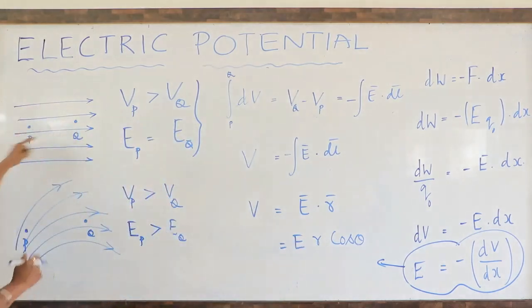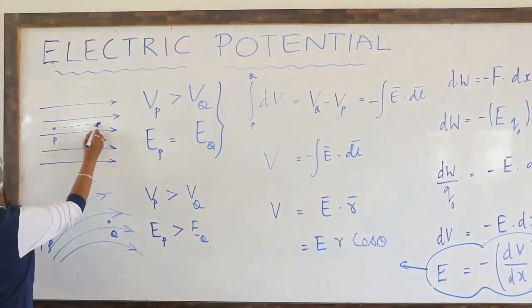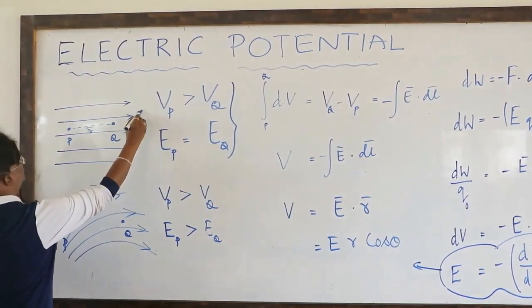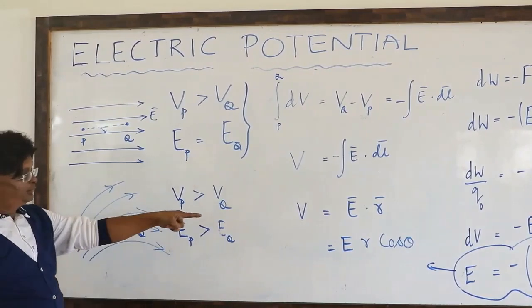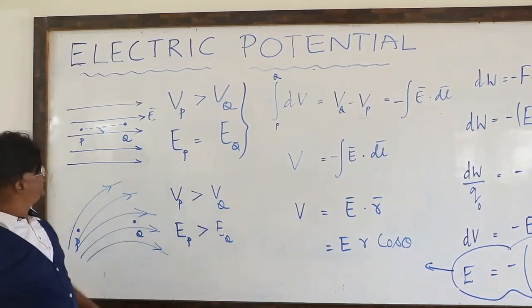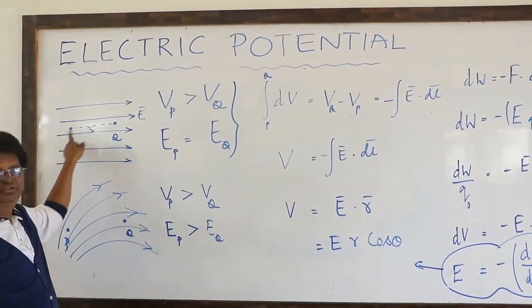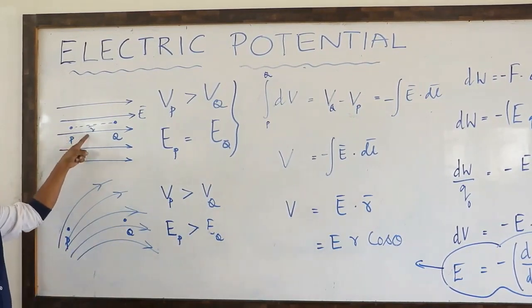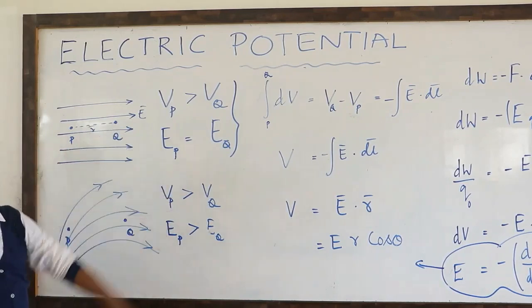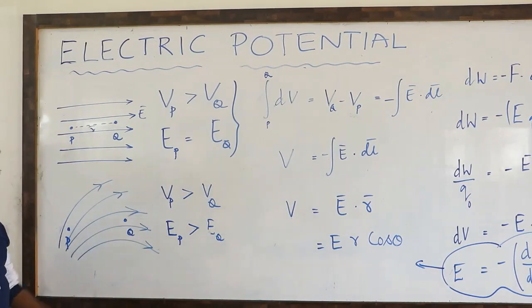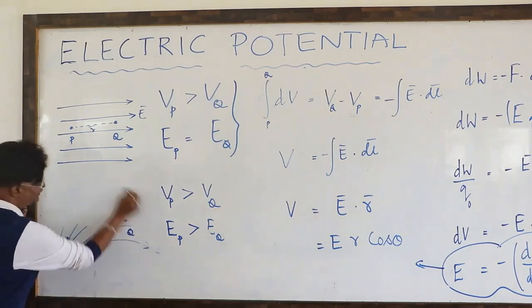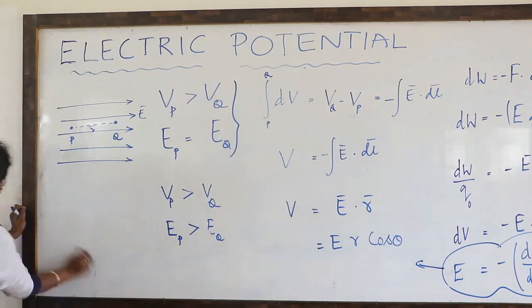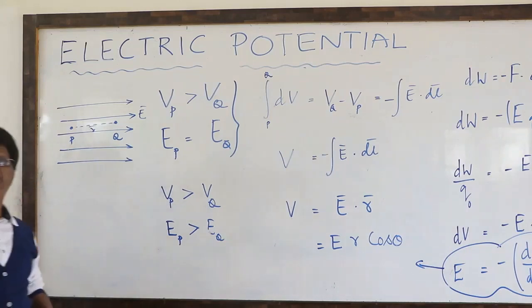Now supposing I take both points P and Q, this is R bar and this is E bar. R bar refers to that displacement, the position vector joining the initial point and final point. In this example, I have shown R bar parallel to E bar, theta equal to 0, cos theta equal to 1. Therefore, you get V equal to ER. Generally, in most of the examples, we'll be using V is equal to ER.